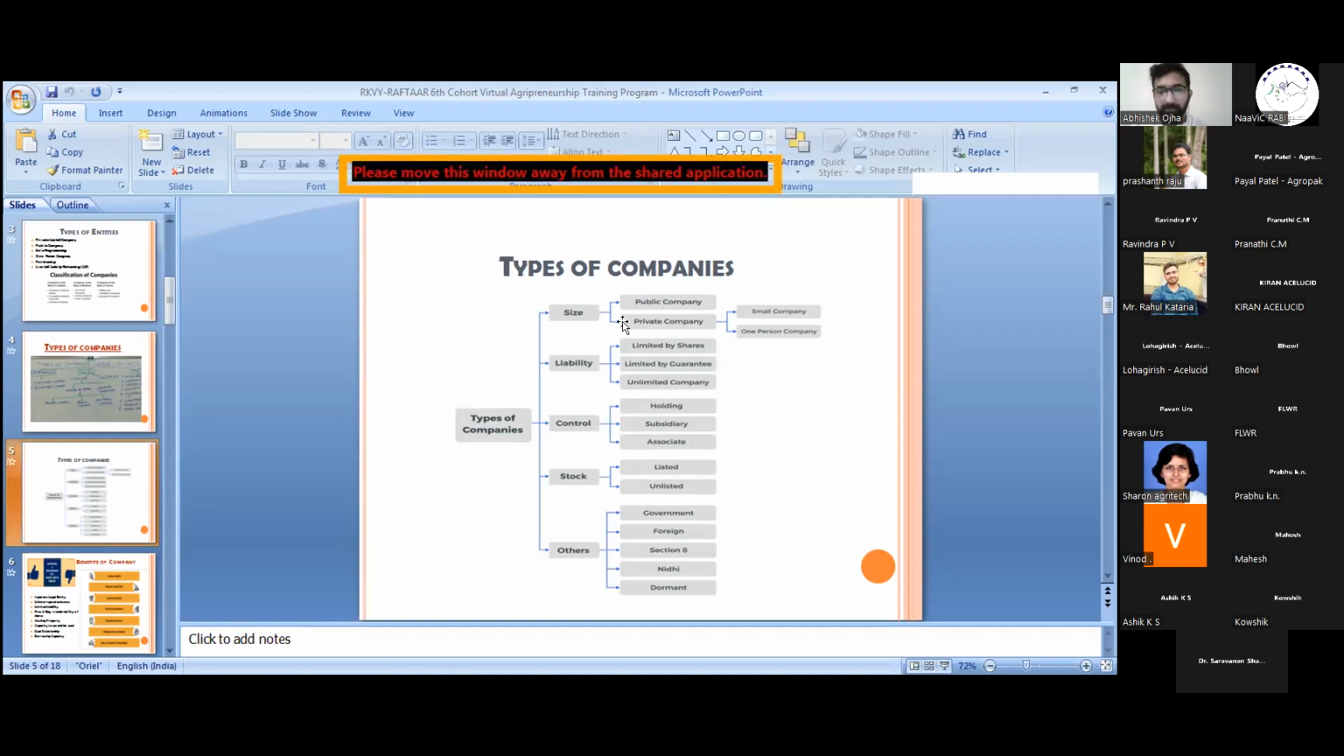Then other types are government company, foreign company, Section 8 company, Nidhi company, and dormant company. So the dormant companies are the companies which are not in working condition or not doing any kind of business for the past 2 years. The simple definition of dormant company is this.